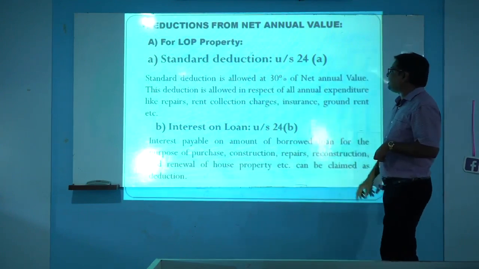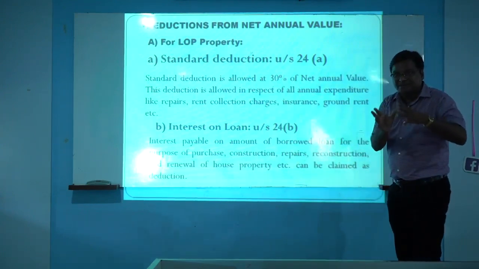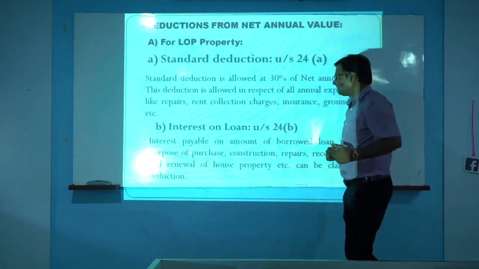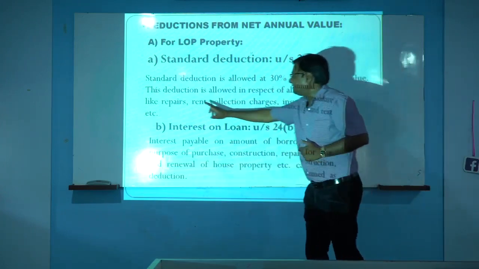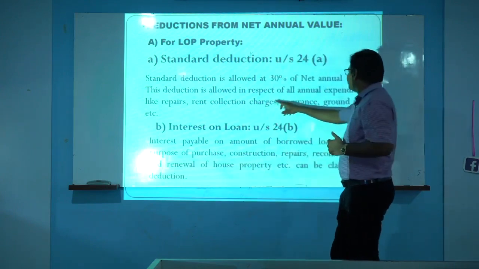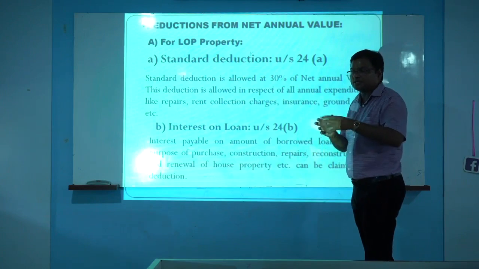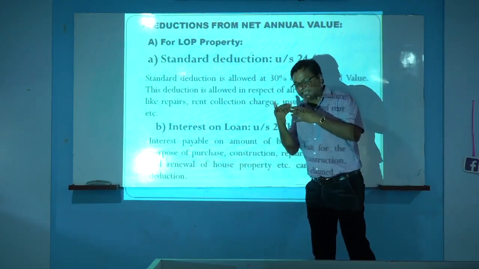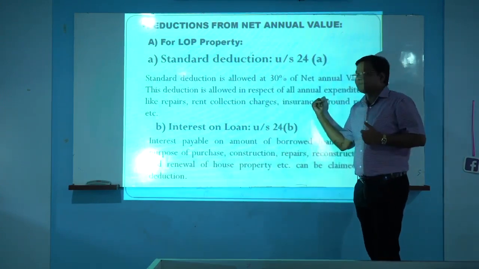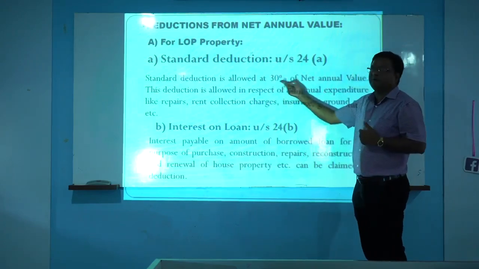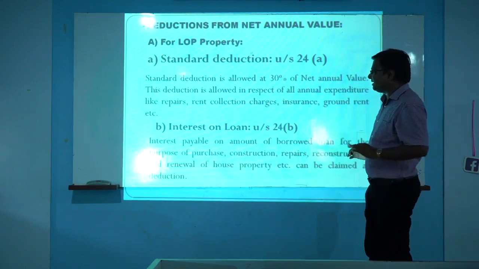This deduction is allowed for the total amount of expenses incurred by the owner on that house property during the previous year. That means expenses like repairs, rent collection charges, insurance, ground rent, etc. For this purpose the owner incurs these expenses, and for those expenses that deduction is allowed. That deduction is called the standard deduction, and the percentage given is 30% of net annual value.